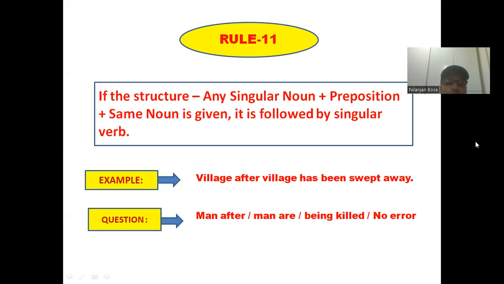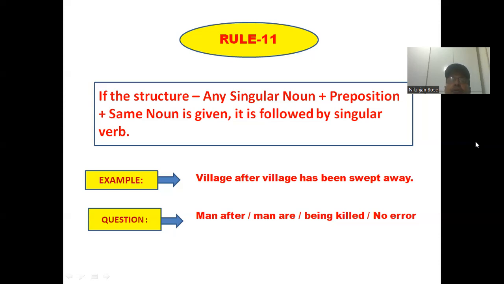Now there is a question for you. You have to solve it out. Man after man are being killed. And in the last section, it is written no error. So you were supposed to find out in which section the error lies, right? In the first case, it is written man after man, then are being killed, and finally no error. According to the rule, the first singular noun is man. After that, there is a preposition, after, then the same noun has been used, that is man. So in this particular case, you are supposed to use the singular verb, and it is written are. In place of are, it should be is. So in which portion does the error lie? Of course, in the second portion. So pretty clear to you.